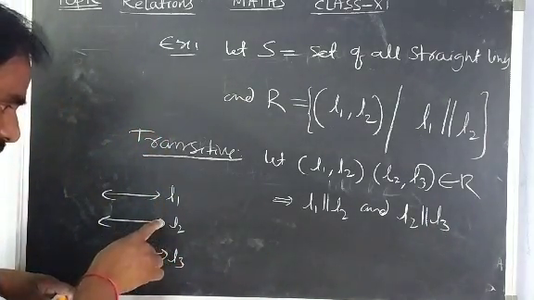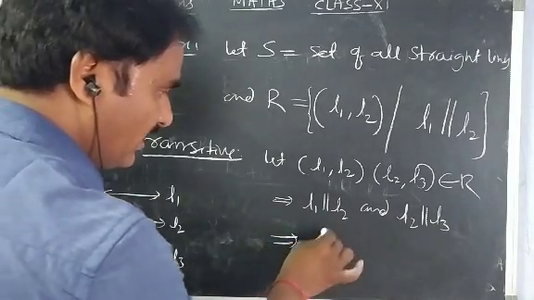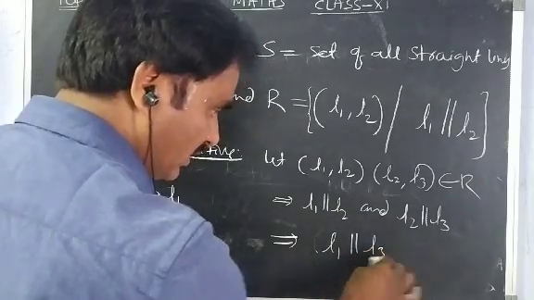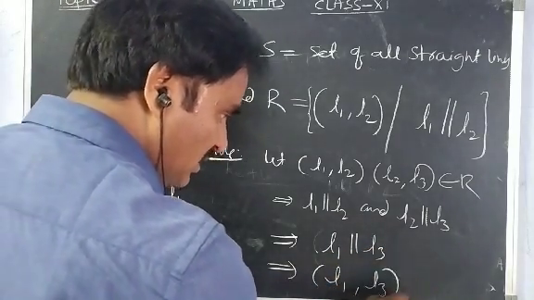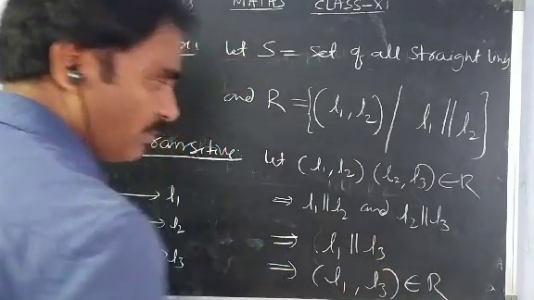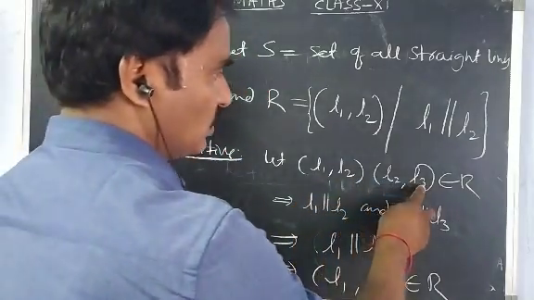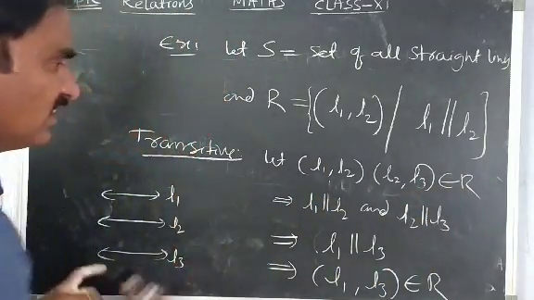See, L1 is parallel to L2 and L2 is parallel to L3. Automatically L1 is parallel to L3. So here we can write that this implies L1 is parallel to L3. That means you will get a new ordered pair, L1, L3 belongs to R. Why? Because these two are parallel. Right? A comma B, B comma C belongs to R, then A comma C belongs to R. So it satisfies the transitive condition.